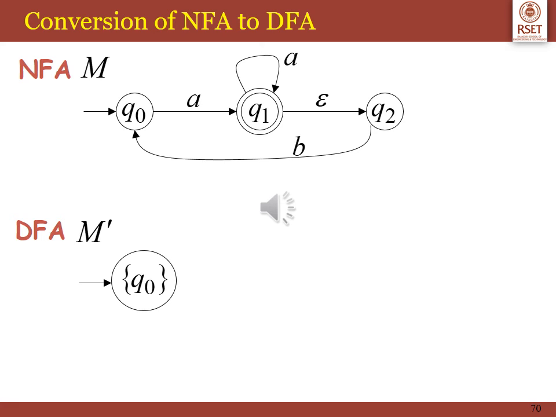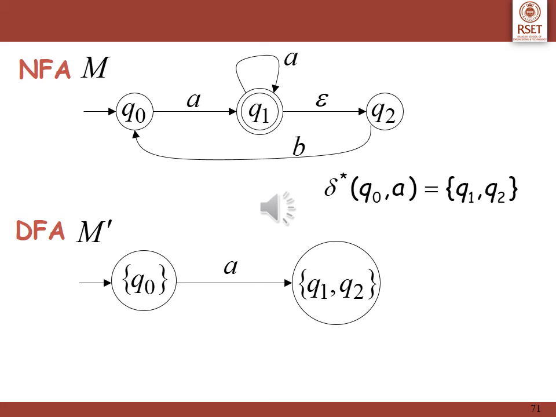We always have to start with the initial state. So the DFA will always take the same initial state Q0. Let us see what happens for Q0 on A. If you look at the diagram, you can see Q0 on encountering A goes to Q1. As Q1 has an epsilon transition, it goes to Q2 as well. So there are two possibilities, Q1, Q2. So we merge Q1, Q2 and write it as a singleton set. So Q0 on encountering A moves to Q1, Q2.